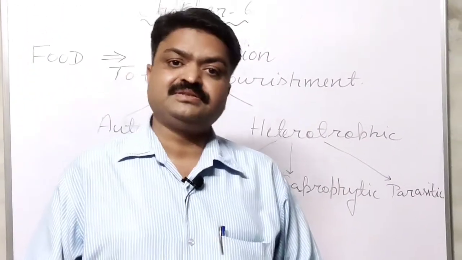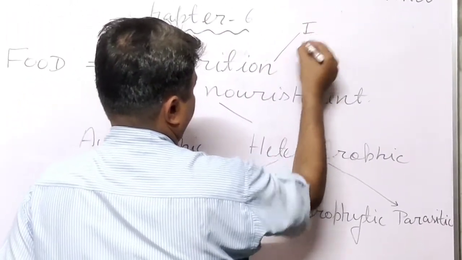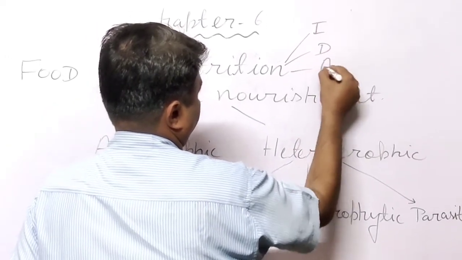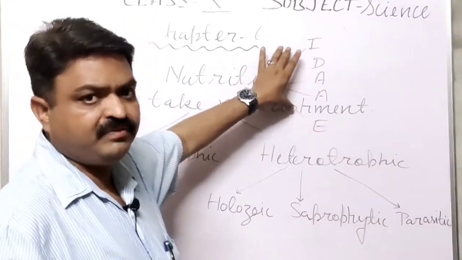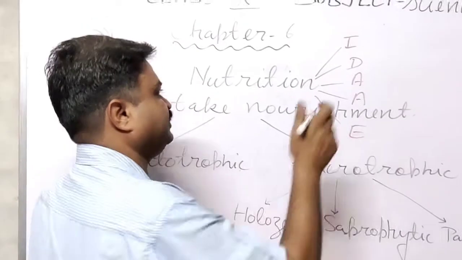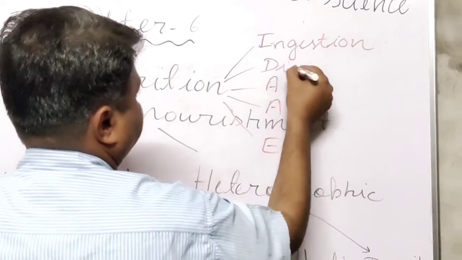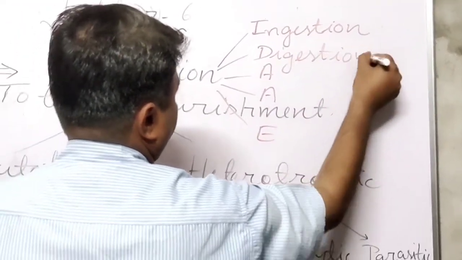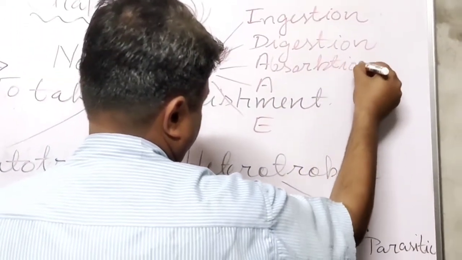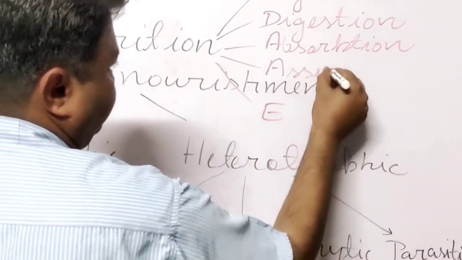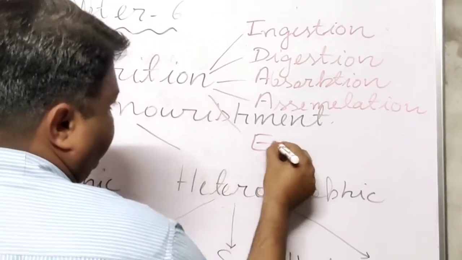One by one we will discuss those steps. These are the steps, student. First is I for ingestion. D for digestion. A for absorption. This A for assimilation. This E for egestion.